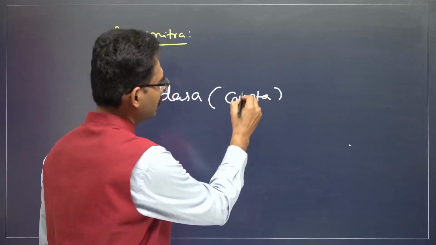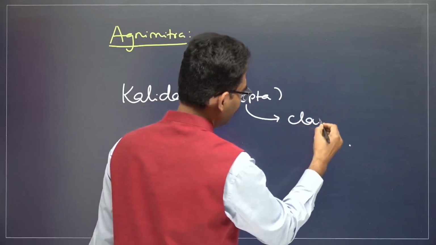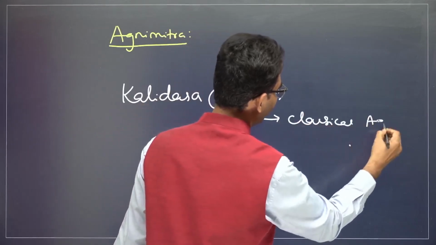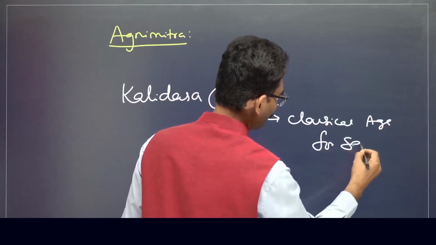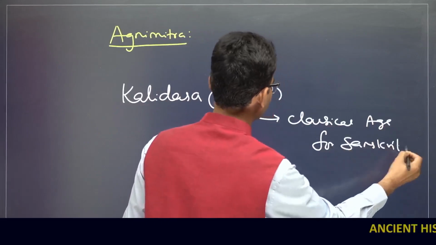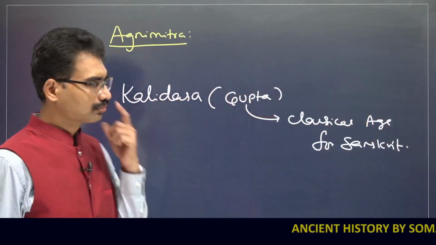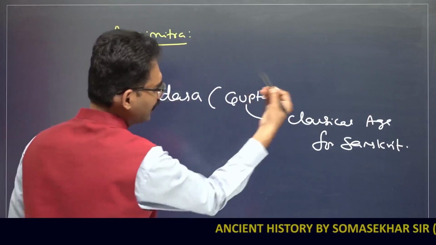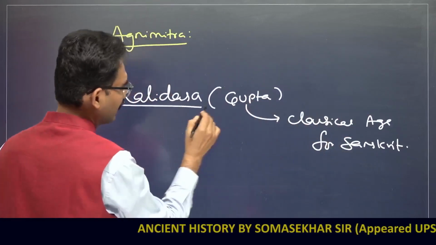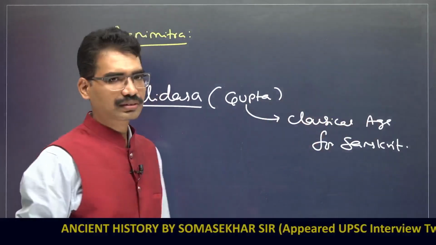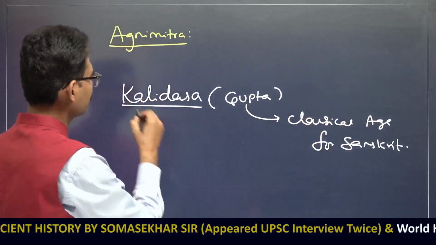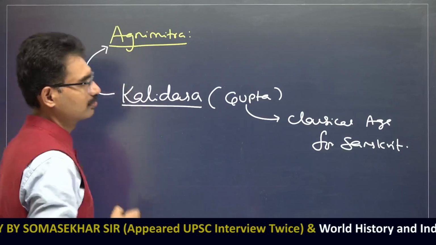Gupta time period is also known as the classical age for Sanskrit. That's why during that time period, Kalidasa was writing on various themes. He has chosen one theme about Shungas also.